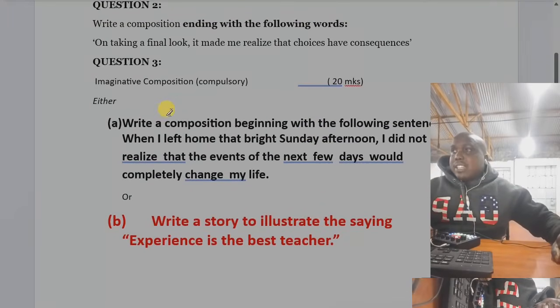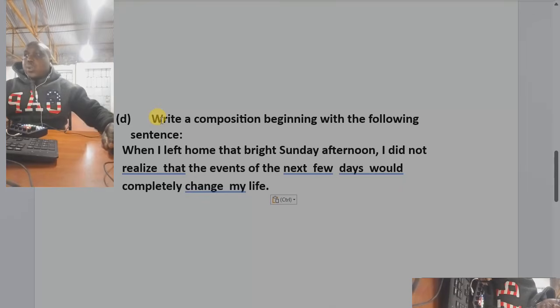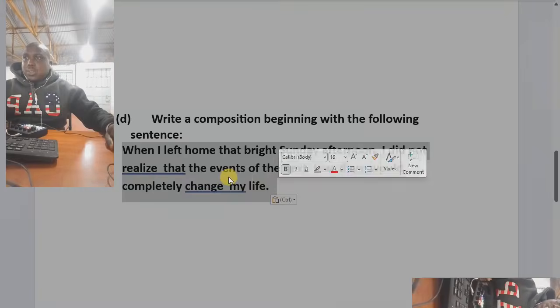If you are given, write a composition. This is the first composition, this is imaginative. Write a composition beginning with the following sentence. And this is our sentence that it's going to begin with.